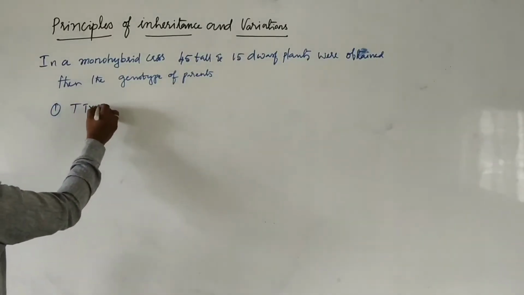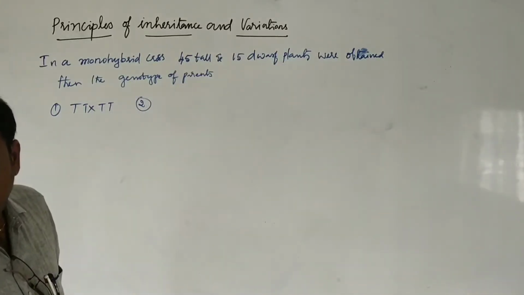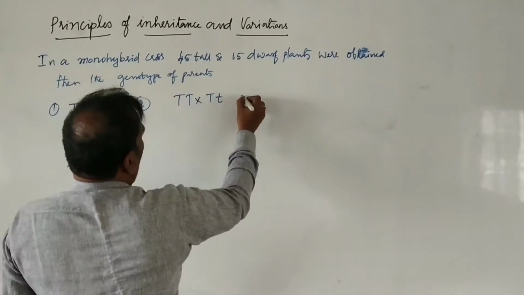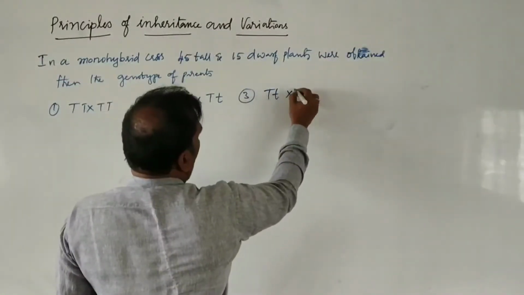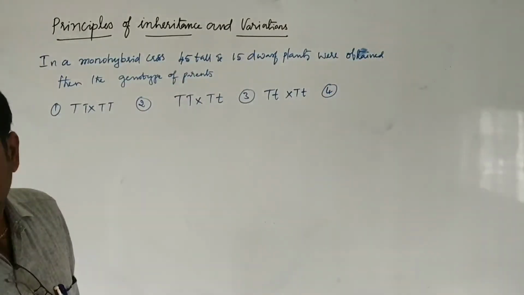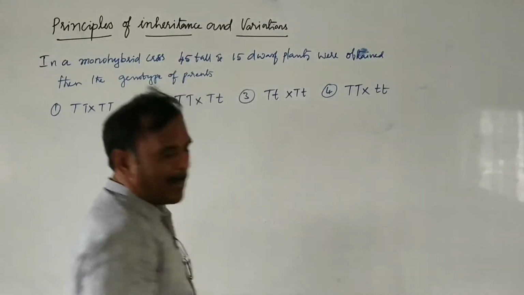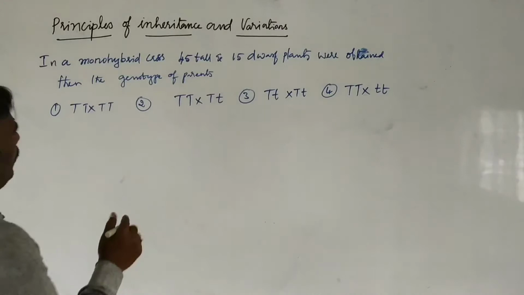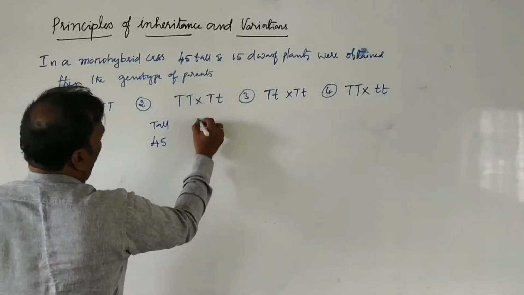Actually, this is a 3:1 ratio. 45 tall plants, 15 dwarf plants.